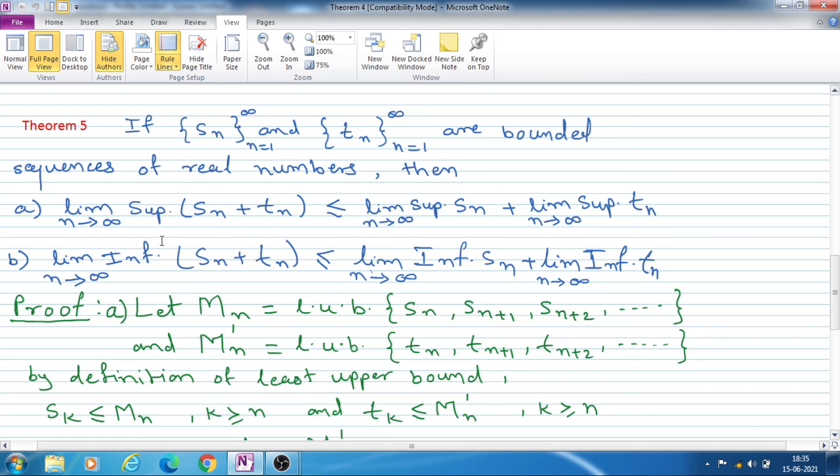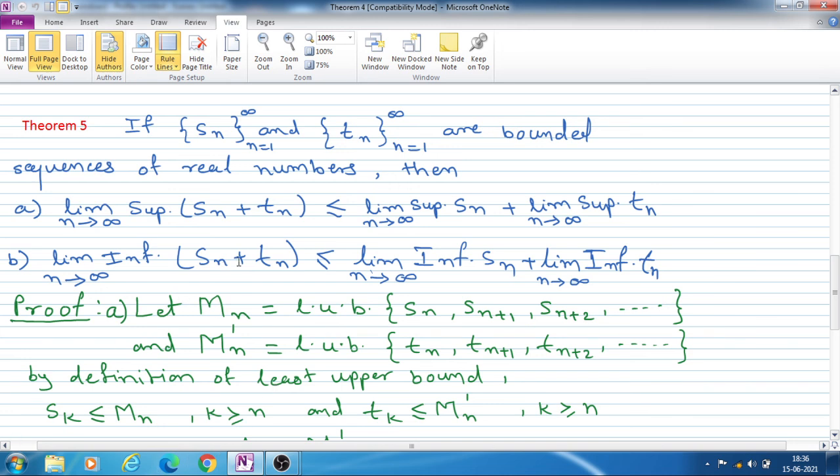That means here on LHS we have taken limit superior of addition of two sequences Sn plus Tn, and here on RHS we have taken first limit superior of Sn, limit superior of Tn, and then we take addition of these two. So if we take first addition and then limit, then it is less than or equal to first limit and then addition.